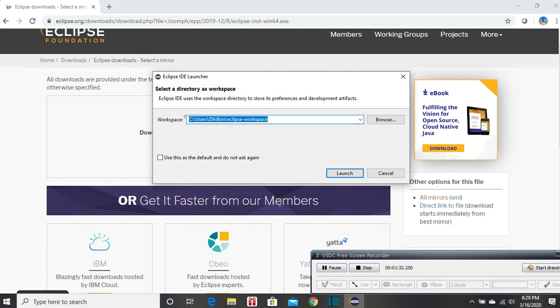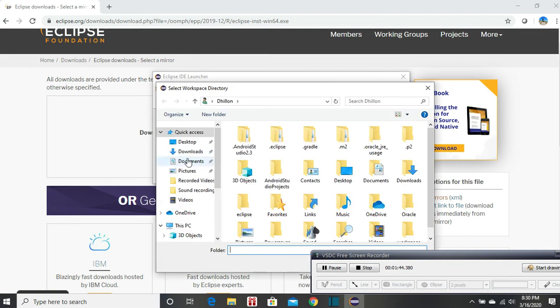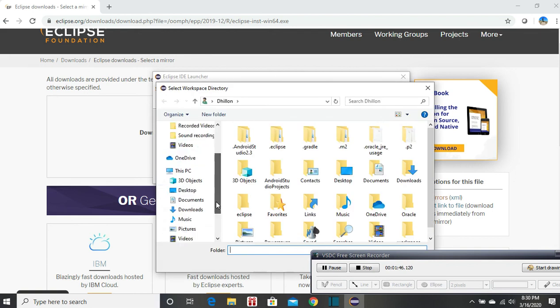Now we have to make sure that we are giving an Eclipse workspace. I will choose some other folder other than my users folder.